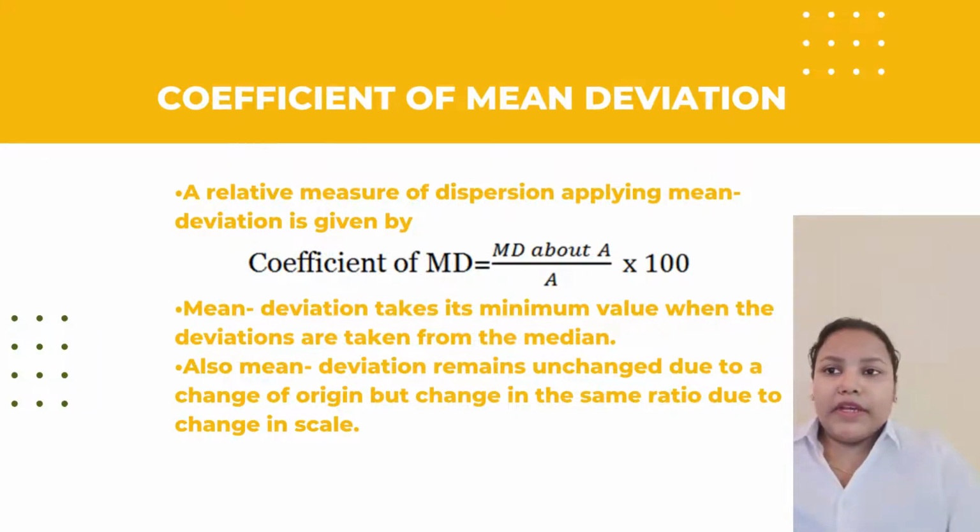Coefficient of mean deviation. A relative measure of dispersion applying mean deviation is given by the coefficient of mean deviation: mean deviation about a upon a into 100. Mean deviation takes its minimum value when the deviations are taken from the median. Also, mean deviation remains unchanged due to a change of origin, but changes in the same ratio due to a change in scale.